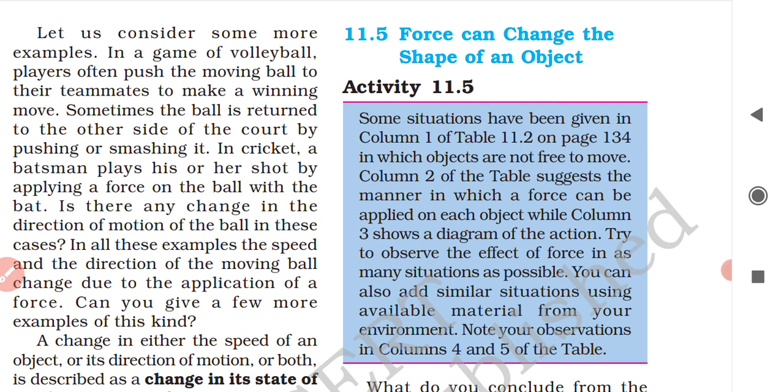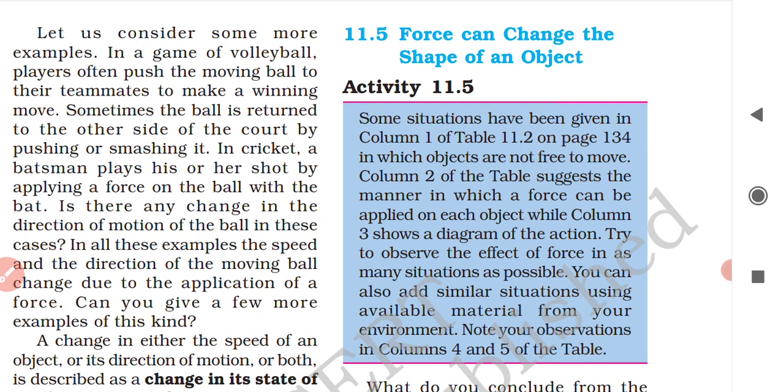So in all these examples, not only the direction of motion of the ball, the speed of the ball will also be changed. Either you take the case of volleyball or the case of cricket. In cricket, when the bowler is bowling the ball, the ball is approaching towards the batsman and the batsman hits the ball using his or her bat.